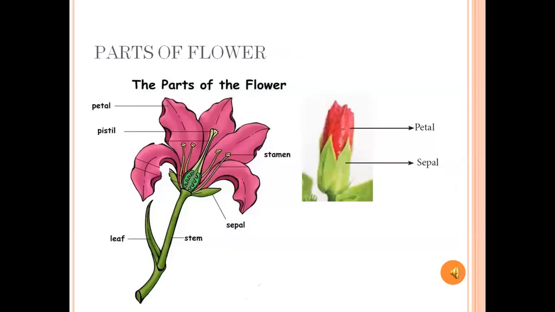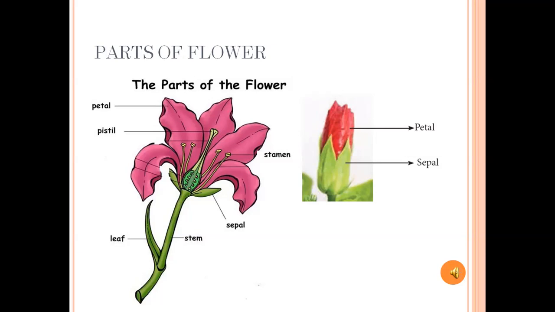Next, parts of the flower. The parts of the flower are petal, pistil, stamen, sepal, leaf and stem. These are the parts of the flower. First part is petal. This is the very attractive part of the flower. Many colors are in the petal. Next one, the base of the flower is the sepal. The green part is the sepal.